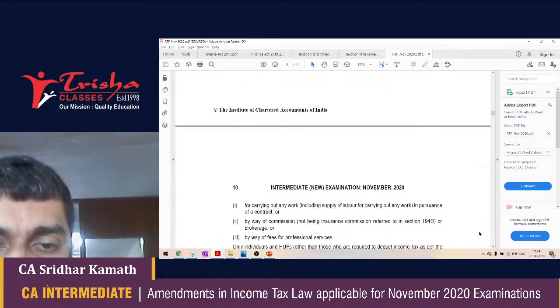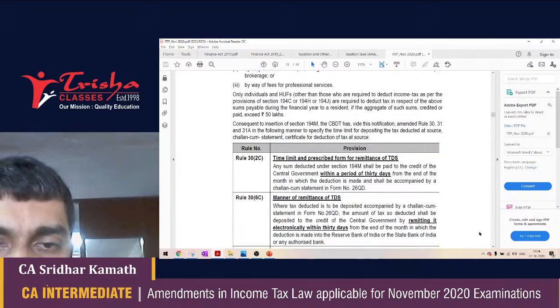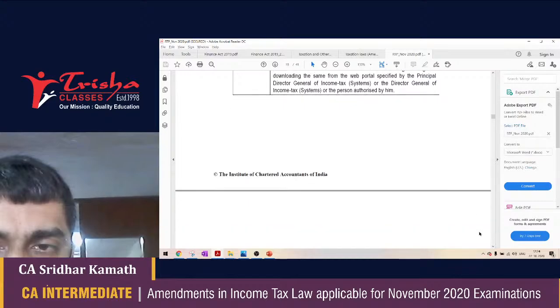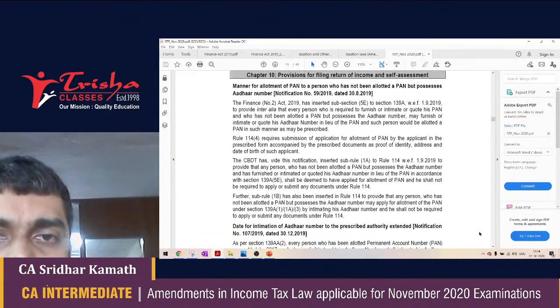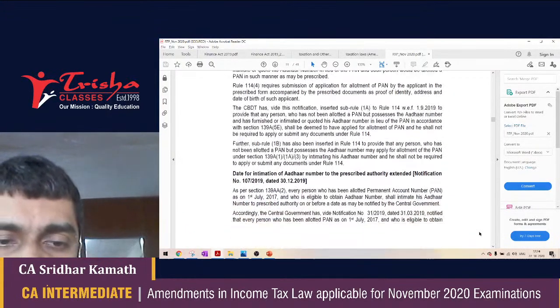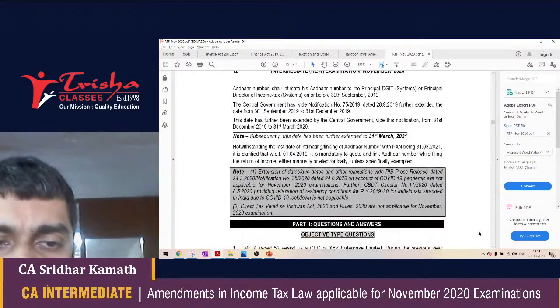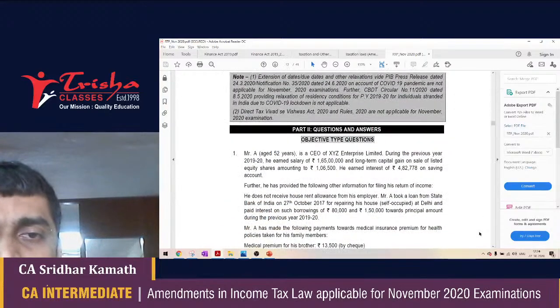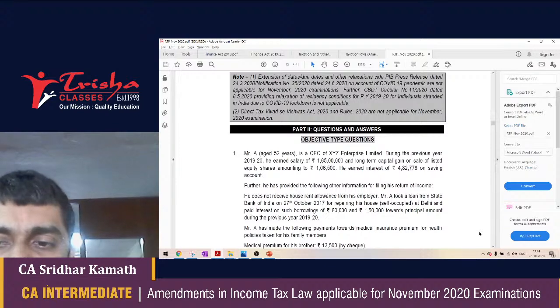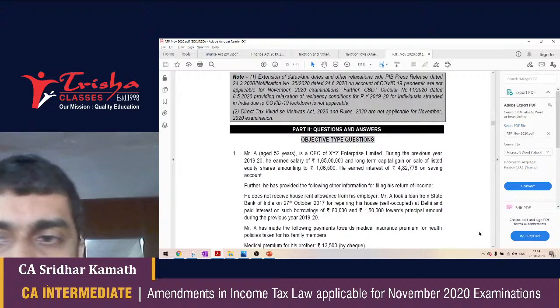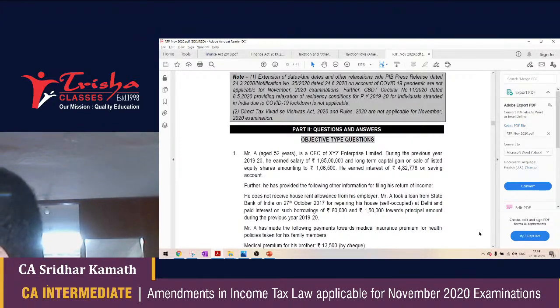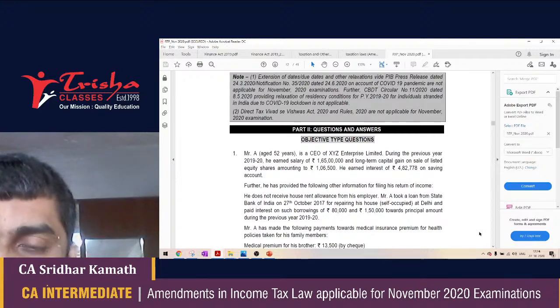194M has also been discussed under the RTP. There are certain rules which may not be relevant, and then I think the manner of allotment of PAN and all might not be applicable, or might not be relevant. And then there are, of course, questions and answers that the RTP discusses. So if time permits, there are questions. Otherwise, we can wrap this up.